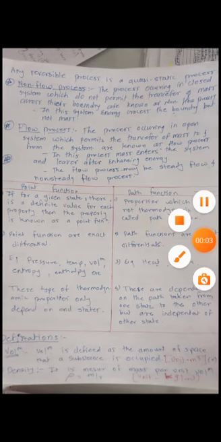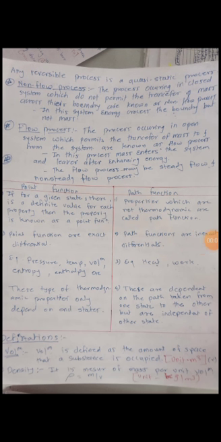This is the second lecture of thermal engineering, in which we were studying fundamentals of thermodynamics. We have already seen what thermodynamics is, that is the science which deals with heat interaction between the system and surrounding. Then about pure substance, that is the substance whose composition is homogeneous. Then what is working substance? Working substance is the substance which loses and gains heat easily, for example freon and ammonia.